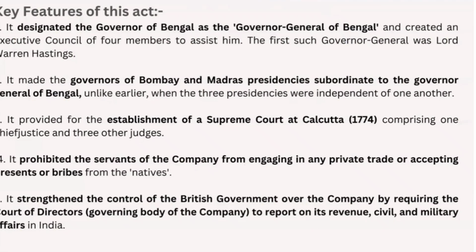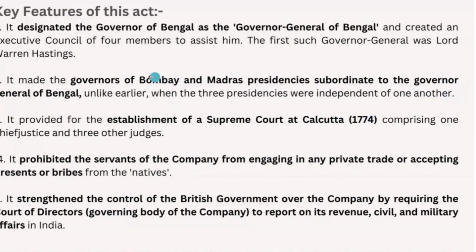The first Governor General is Lord Warren Hastings. He was given 2 other subordinates from Bombay and Madras presidencies. It made the governors of Bombay and Madras presidencies subordinate to the Governor General of Bengal, unlike earlier when the 3 presidencies were independent of one another.